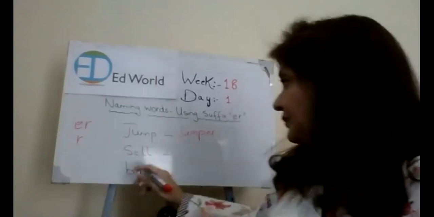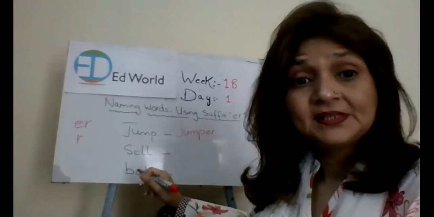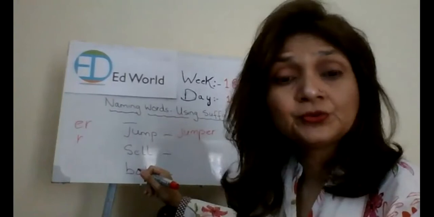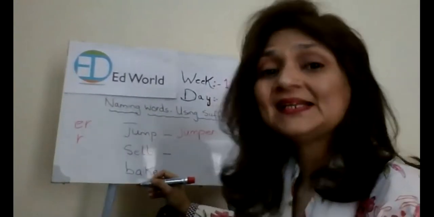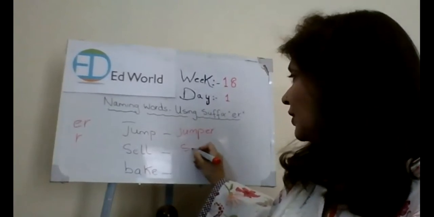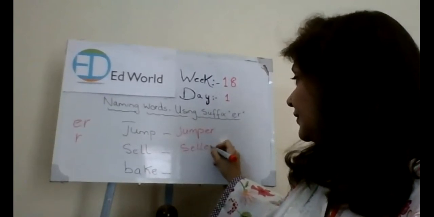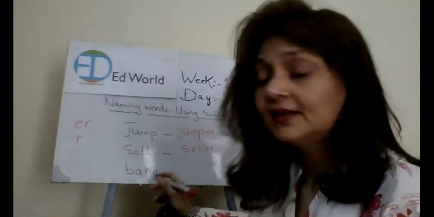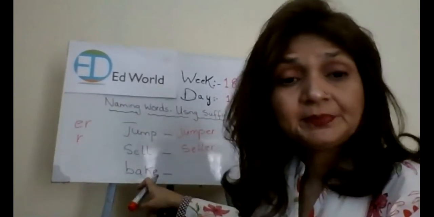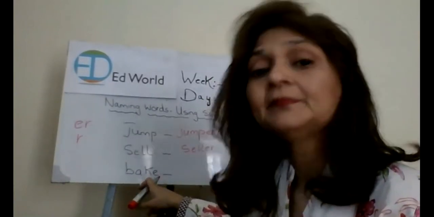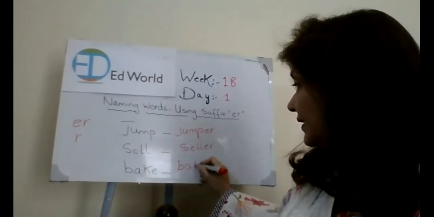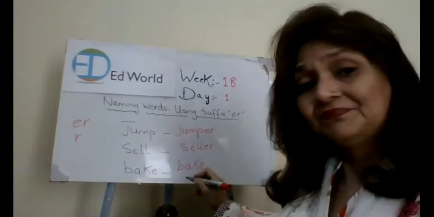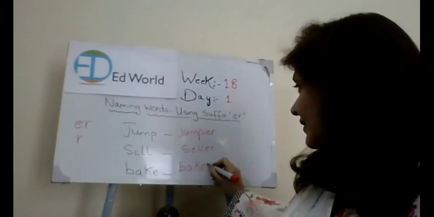You understood? Now sell. Sell is an action, a doing word. A person who sells something, what do you call them? Seller. You have added ER. In the same way, bake. The person who bakes, what do you call them? Baker. So what am I going to add? B-A-K-E and only R. Correct.